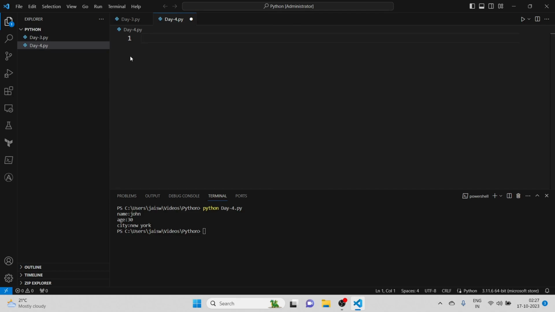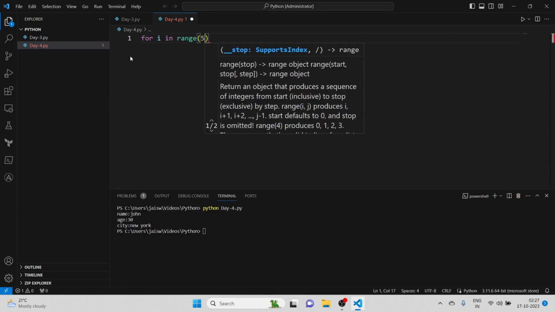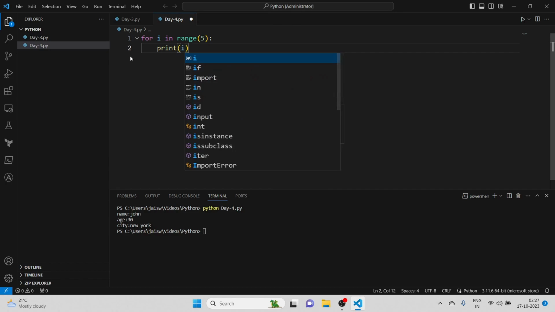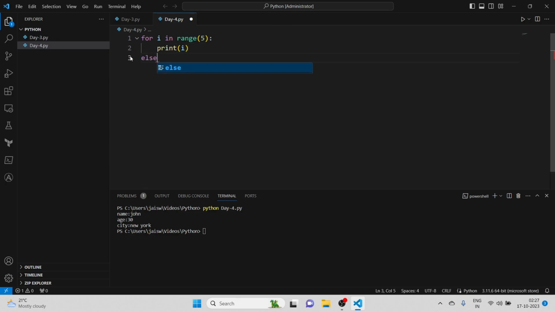Okay, let me show you the example. For i in range, we are going to use the range function, and this time we are going to take 5. That means 0 to 4. And here I will just print the value of i, in the range 5. With this I'm going to use an else statement. We are using for with else statement. So if this does not work, then the statement that I'm going to put here is going to be completed. Let me show you.